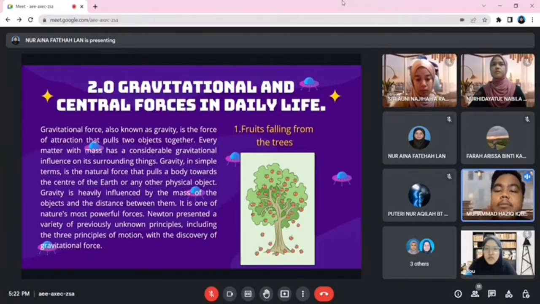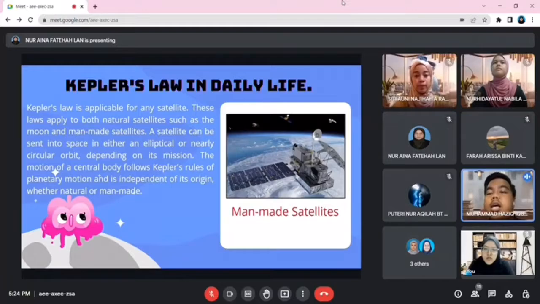Okay, next slide. In this slide, I will explain about Kepler's law in our daily life. Kepler's law in our daily life is applicable for any satellite. This law applies to both natural satellites such as the moon, and man-made satellites. As we can see in the picture, there is a man-made satellite.